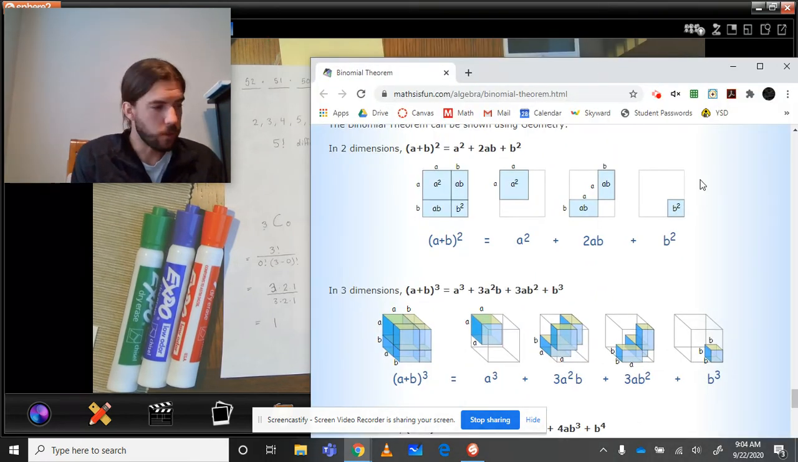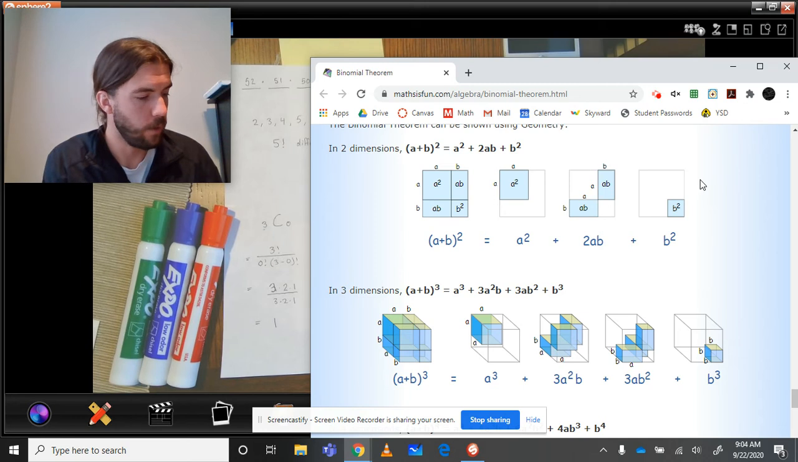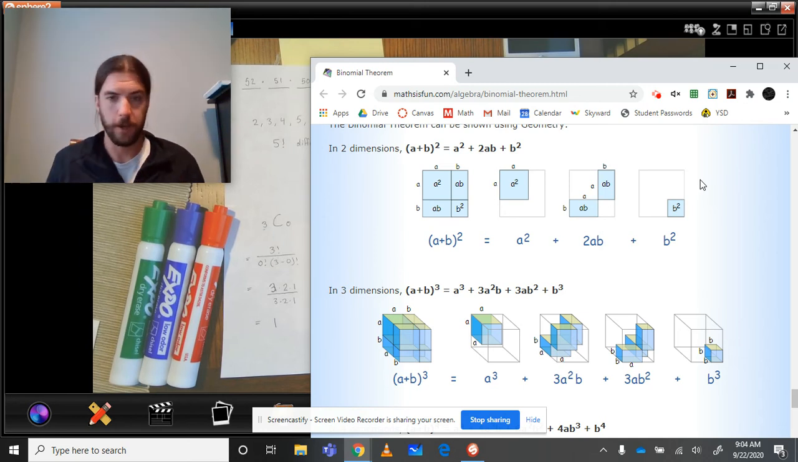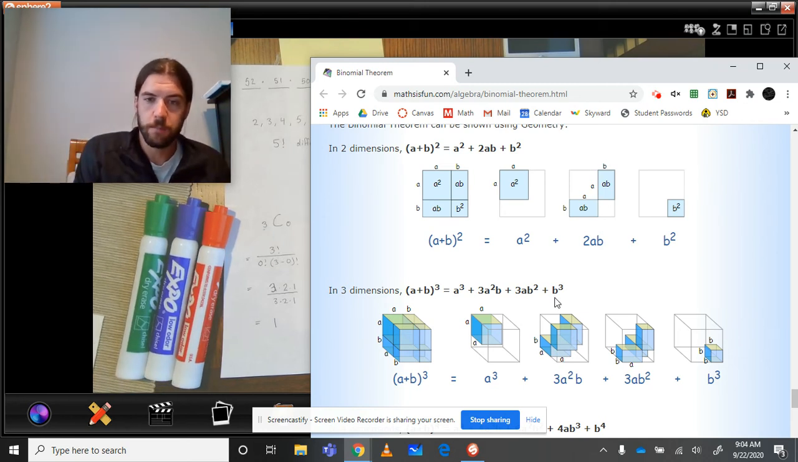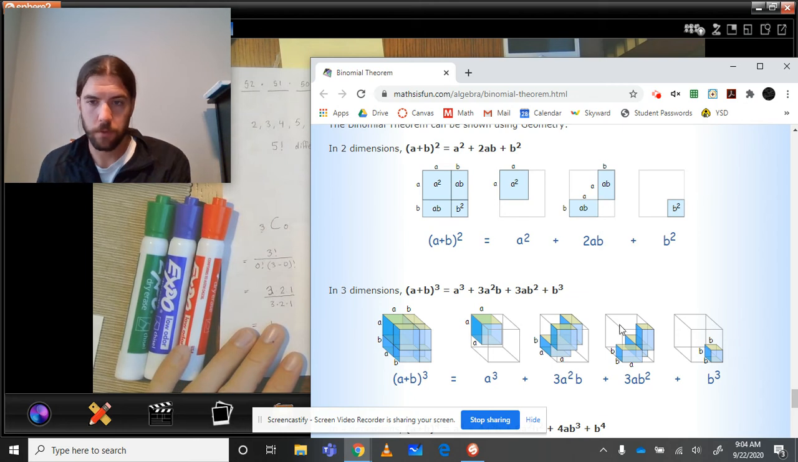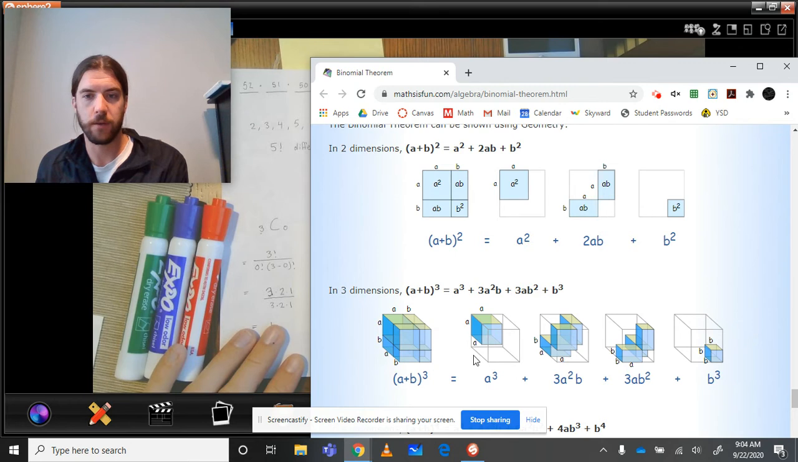Okay, so now what we're going to talk about is thinking of picking between these 4 different outcomes: the a cubed, the a squared b, the ab squared, and the b cubed. We want to think of that as saying there are 4 options. In one of them, you have no B's. In one of them, you have one B. In one of them, you have two B's. And in one of them, you have three B's.